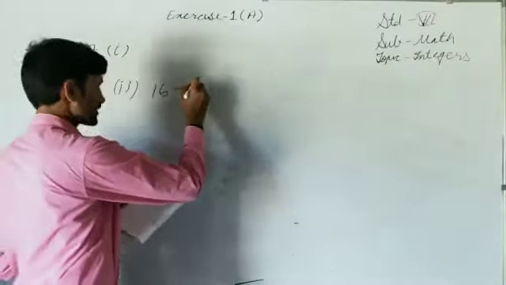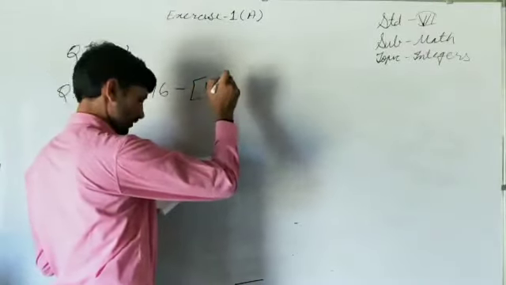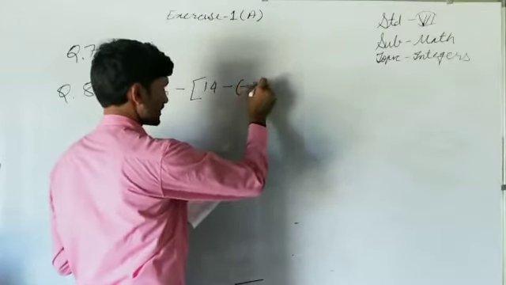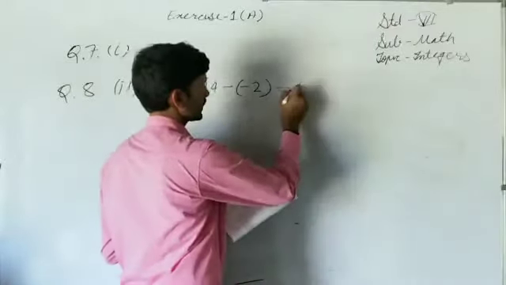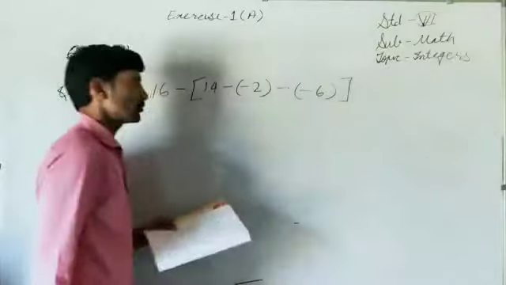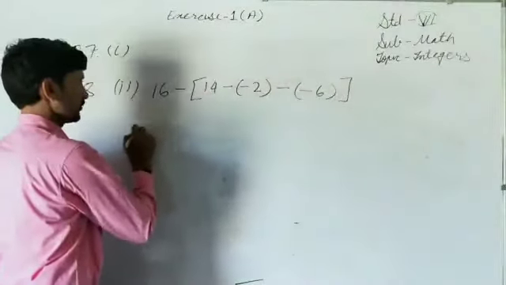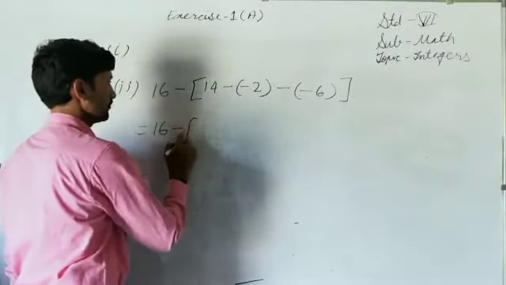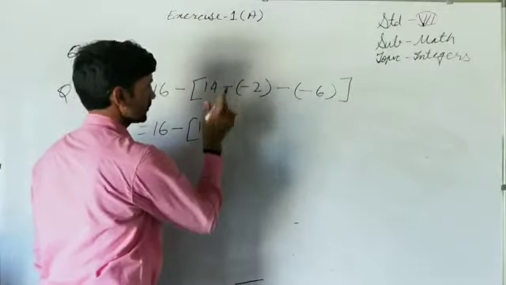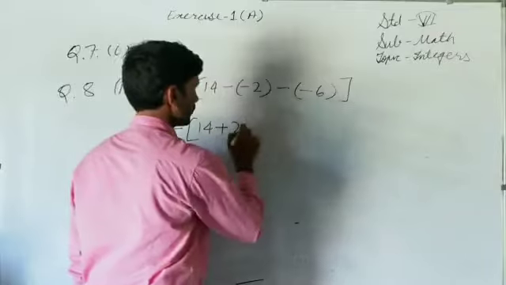16 minus rectangular bracket minus small bracket, or we can say parenthesis, minus 6. So first of all we have to simplify the brackets. First of all, the smallest bracket we will simplify. 16 minus sign, there is no bracket. First of all write 14. Outside bracket, inside bracket is minus sign, it will become plus. Minus it will become plus 6.